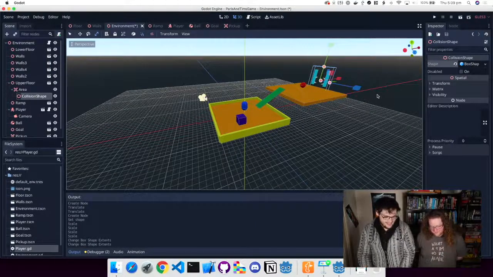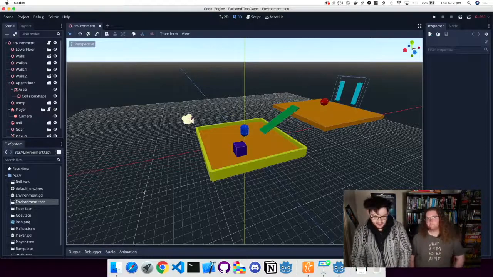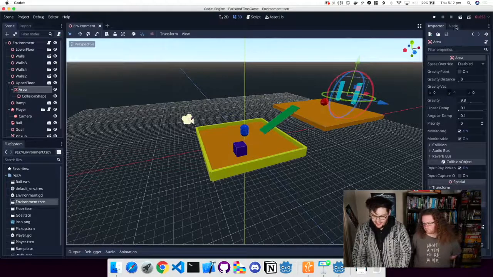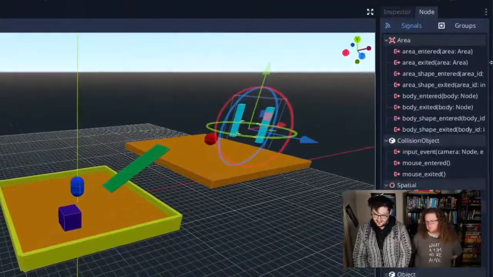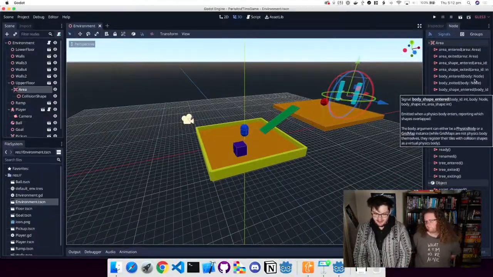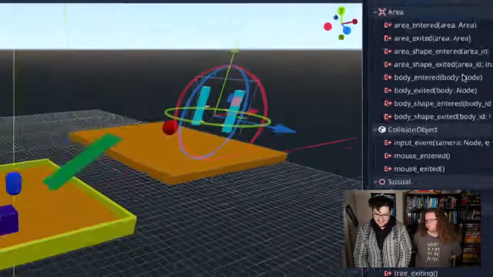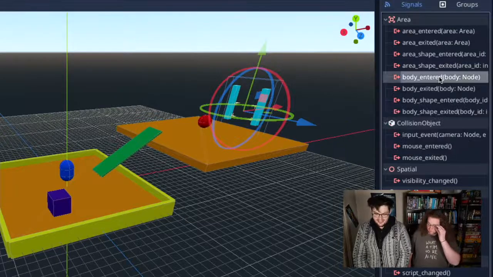Okay, so we're going to add a script to the game to now let us score a goal. So what I'm going to do is I'm going to click on this little area, and I'm going to go to the node tab over here. And you'll see this area emits a bunch of signals. These signals are things that we can connect up to our code to make it do things, and we want to use the signal body entered. Because this node allows us to detect when something enters it, we're going to use body entered. So I'm going to click body entered.